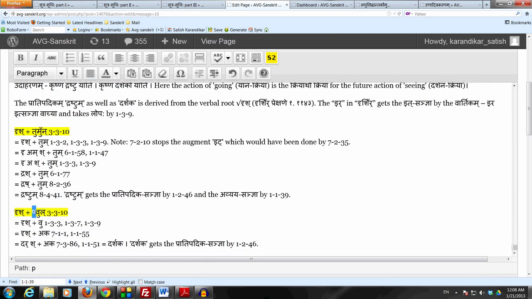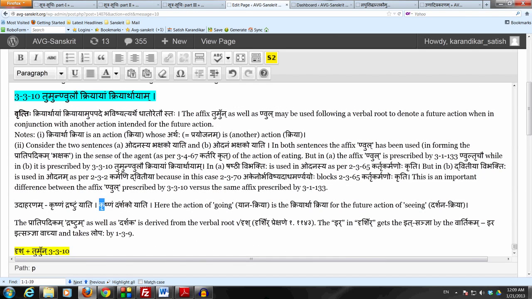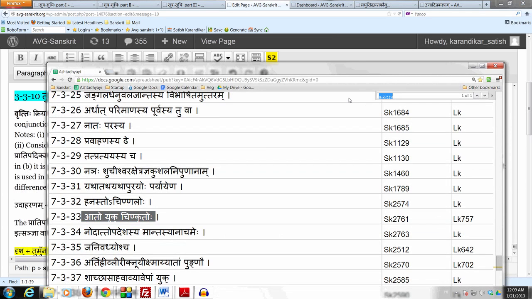So now we have drish plus vu, and now by 7.1.1 yuvaranakau, vu takes the aka adeshaha, and by anekachis sarvasya replaces the entire vu, and so now we have drish plus aka, and now we apply puganta lagupasasya cha along with uranraparaha, and we get darsha aka, which is darshaka. Darshaka gets the pratipadika sanya by kritadita samasascha. In pullinge it will decline like rama shabdaha, so we get darshakaha as the prathama ekavachanam. Now one point to note is that this affix nul we have already studied is also prescribed by the sutram 3.1.133 nul trichau.